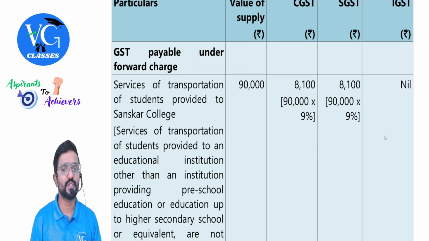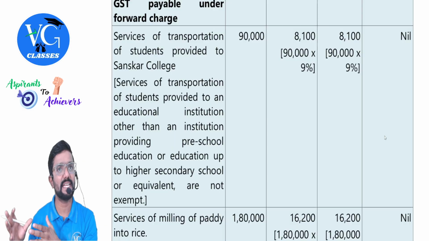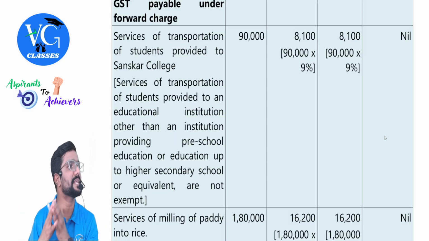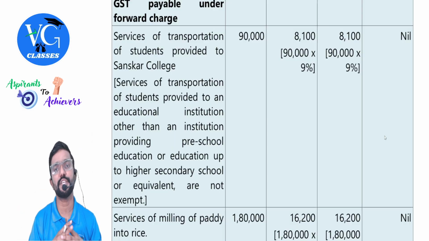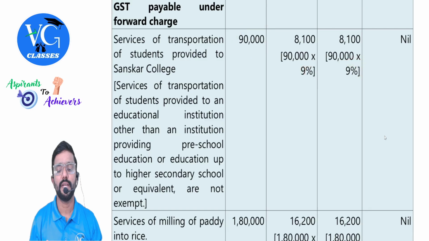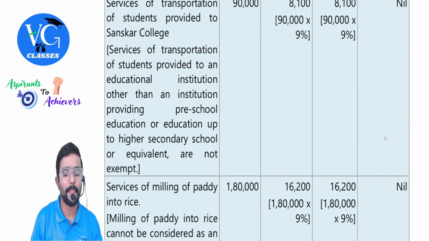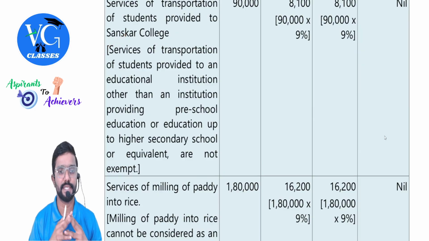Services of transportation of students provided to Sanskar College. Guys, it is taxable. I already explained it. Why, sir? Because it falls in second category of educational institution where exemption is not available for transportation of students. So on 90,000, 9% each. It is an intrastate supply. Oh, they have given the explanation. Let us read it.